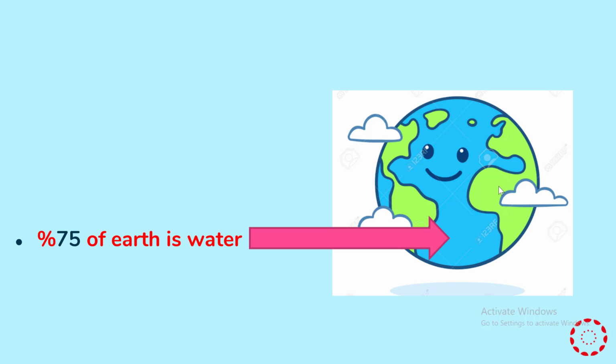But how much? We have 75% of the Earth is water. So we have 25% of the Earth is land. Okay.